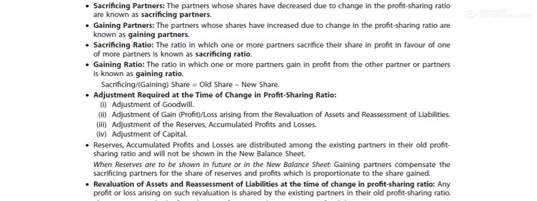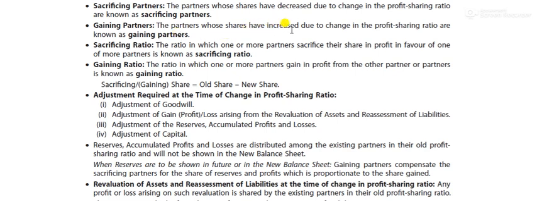Next we have a few more concepts: who are the sacrificing partners? Sacrificing partners are those partners whose shares have decreased due to this change in profit sharing ratio, due to this reconstruction. And who are the gaining partners? Those whose shares have increased.